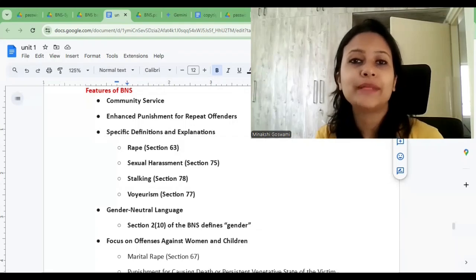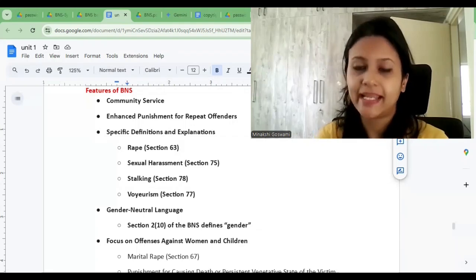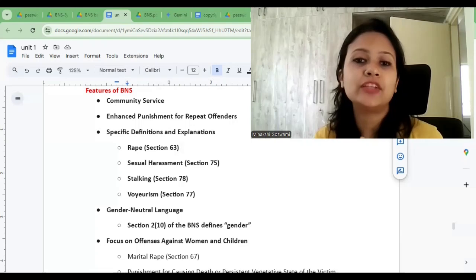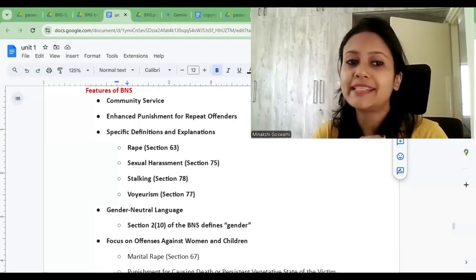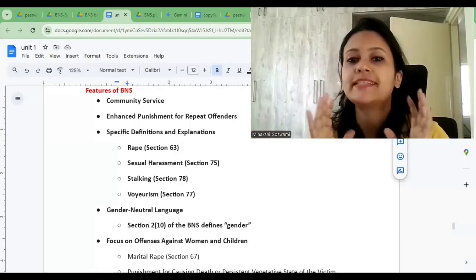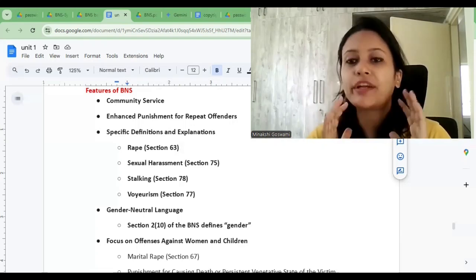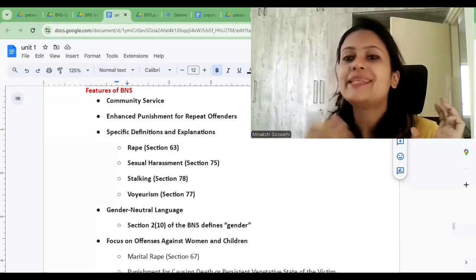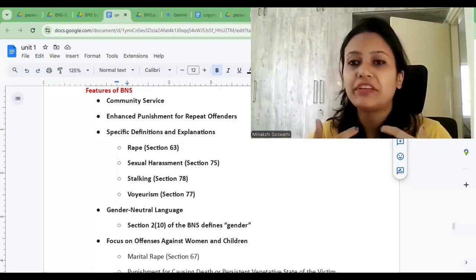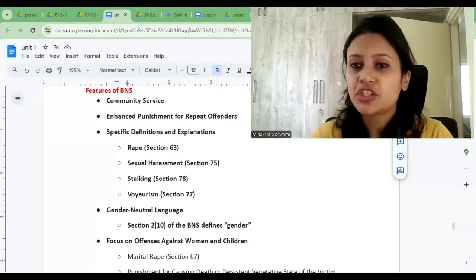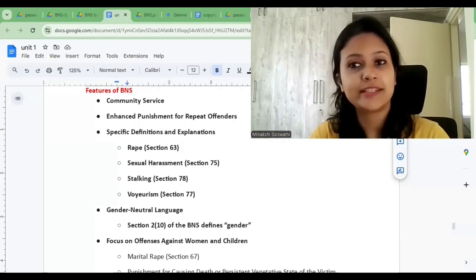When you talk about BNS or Bharatiya Nyay Sanhita, it introduces a range of innovative features which are designed to enhance the efficiency and effectiveness of the Indian criminal justice system. So whatever we felt was missing in IPC, or whatever offenses or definitions were not clear, all of that is addressed in this new legislation BNS.